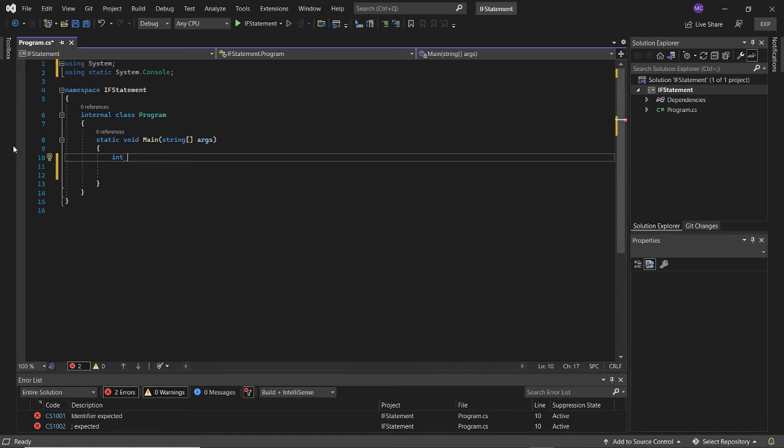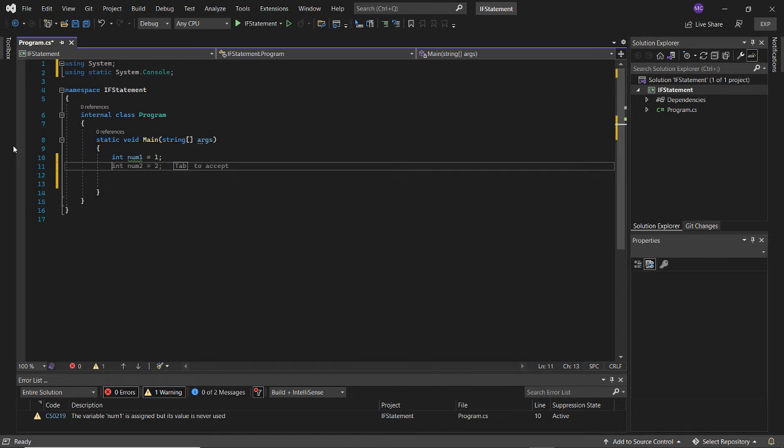Okay, so I'm going to say int, and then remember you have to name your variables. So I'm going to name this variable num1, and I'm going to say num1 equals 1 instead of 0. We're going to give it 1. In programming, 0 is a value. Okay, just to let you know.